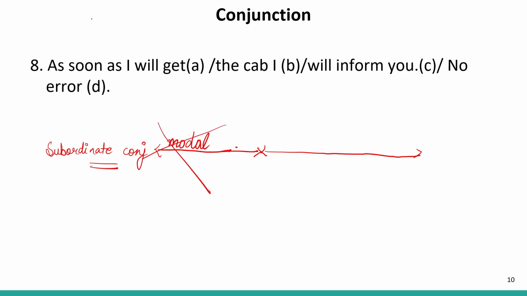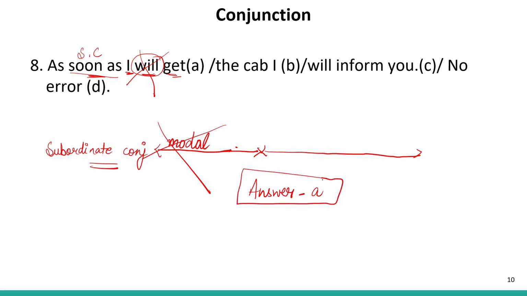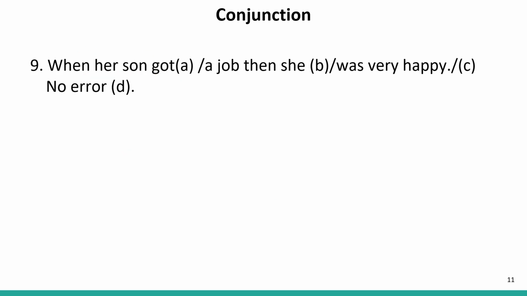Now, if we see the sentence, as soon as I will get, this will is a modal which cannot be used after as soon as, which is a subordinate conjunction. So will be removed from this part. Now I is considered plural, that is why we use get. So the correct sentence will be, as soon as I get the cab, I will inform you. Therefore, our answer will be A, because this A part contains the error. Now let us move to the next question.